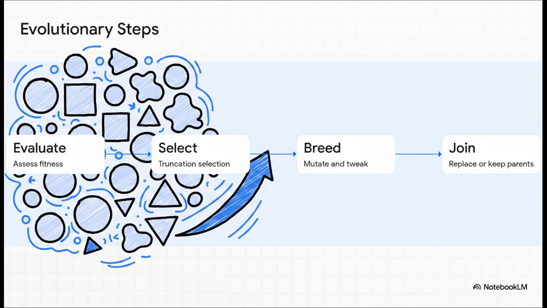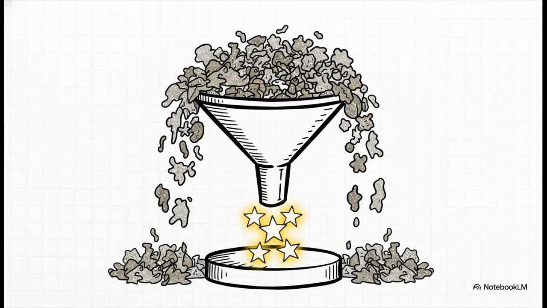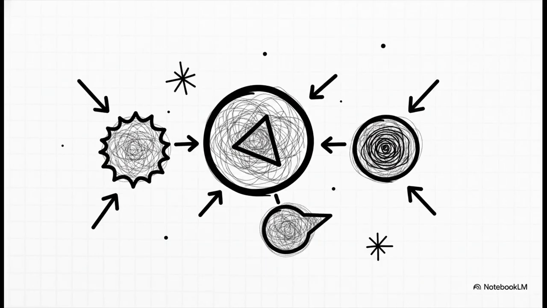Okay, so this continuous loop kicks off by evaluating the overall fitness of your entire population. Using truncation selection, we keep only the absolute fittest individuals, called mu, to spawn a new lambda population. Next, breeding and mutating these parents adds slight random tweaks. This is crucial for exploring new areas.